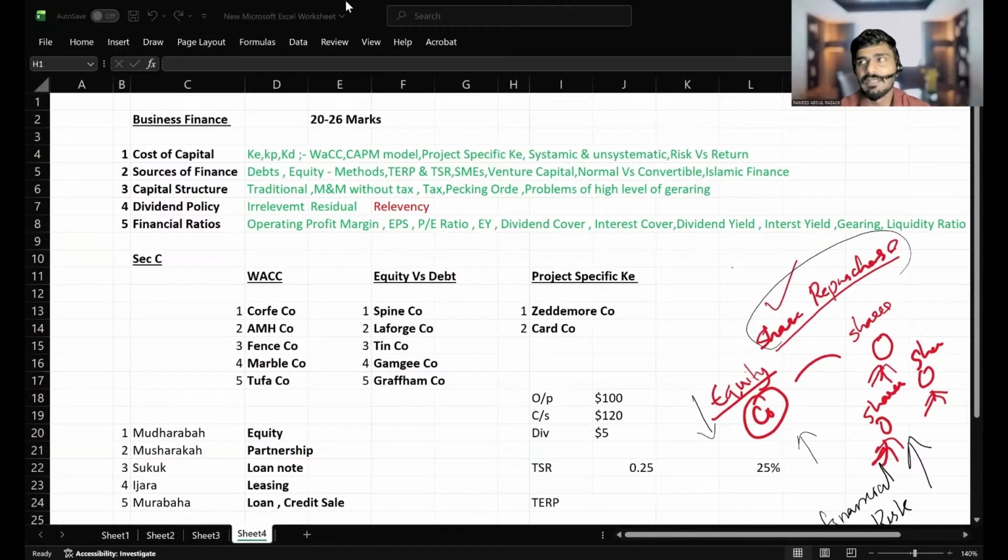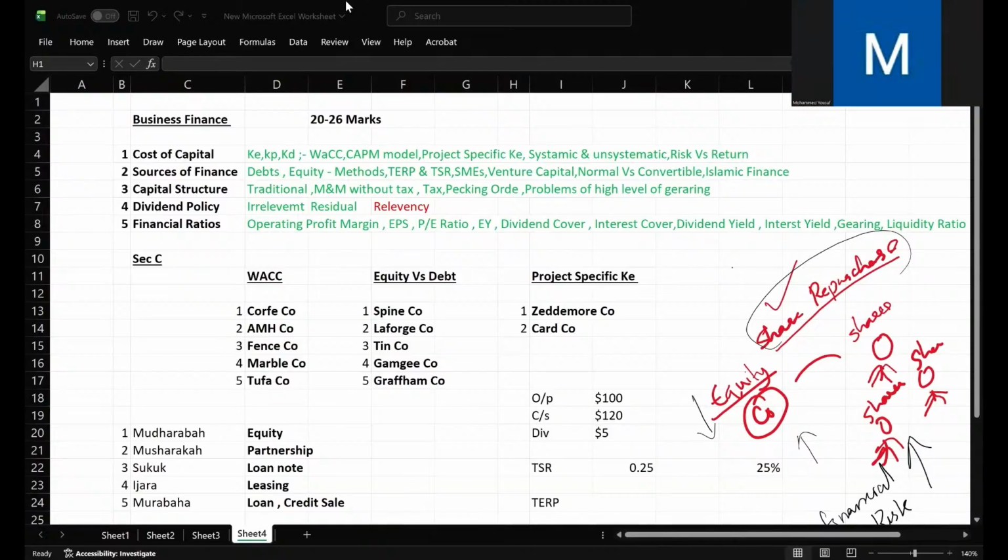Interest yield ratio is how much percentage of interest we can expect from a loan note. How much percentage of returns an investor will be expecting from a loan note, that is interest yield. Dividend cover and dividend yield will be the same kind of difference. Anything else? Did you get the idea, Yusuf? Yes, sir.